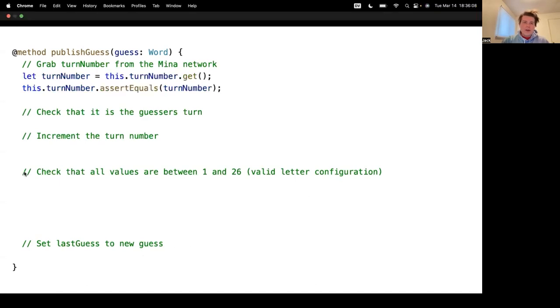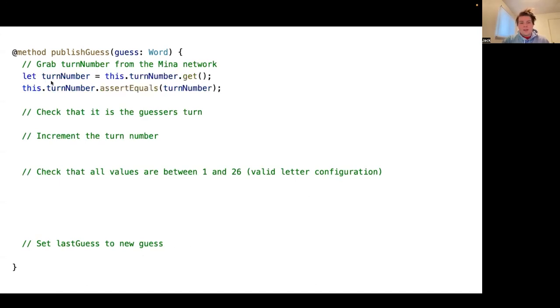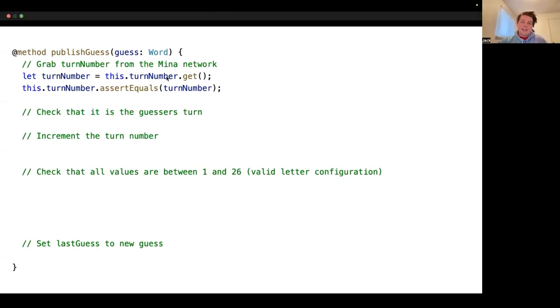So this is fairly straightforward. We'll start with the turn number. What we can do is call get on this turn number. And there's a little bit more to this. It's not as naive as when we call this, we just contact a MENA node directly and grab the value. There's some memoization and stuff. But generally, you can basically think of it as: grab the value of this variable on the smart contract that we're running this code in from the MENA network, and then just set it to this variable. So we grab the value from the MENA network, and that's one half of the equation.